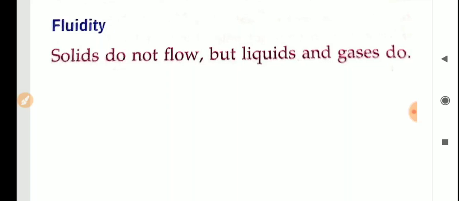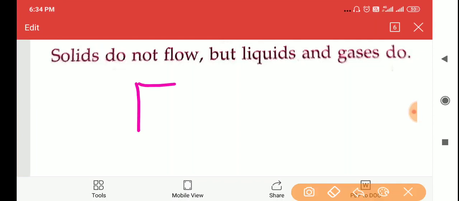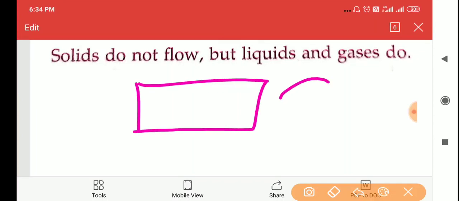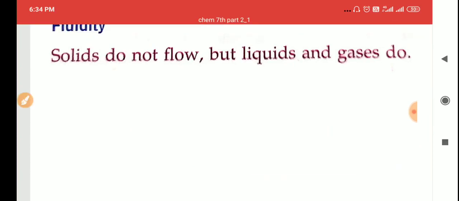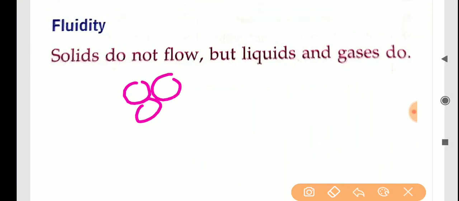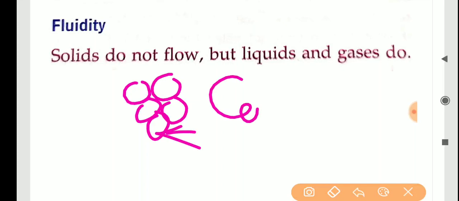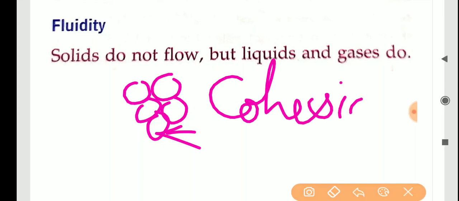So does a solid flow from one place to another? No. If you are keeping a brick, or a stone piece, will it flow like water? It will not flow. Why is it not flowing? Because in solid state the molecules are tightly packed, or in other words they have a large force of attraction. What is another name for force of attraction? Cohesion.